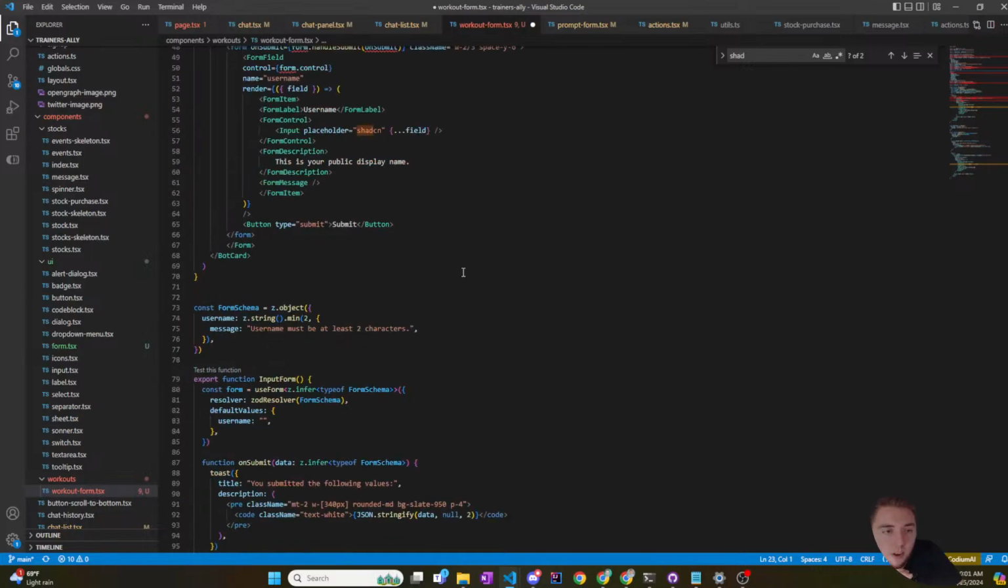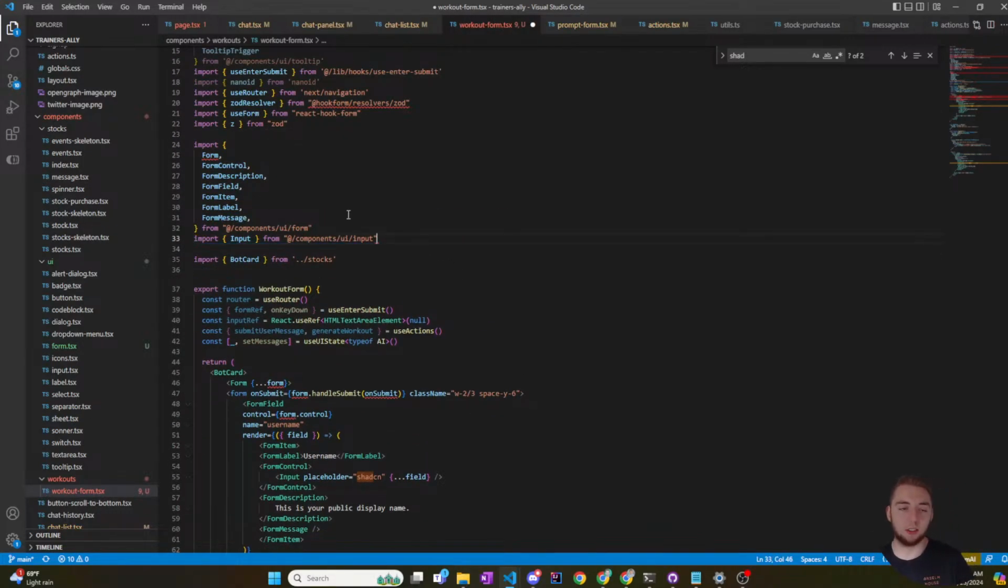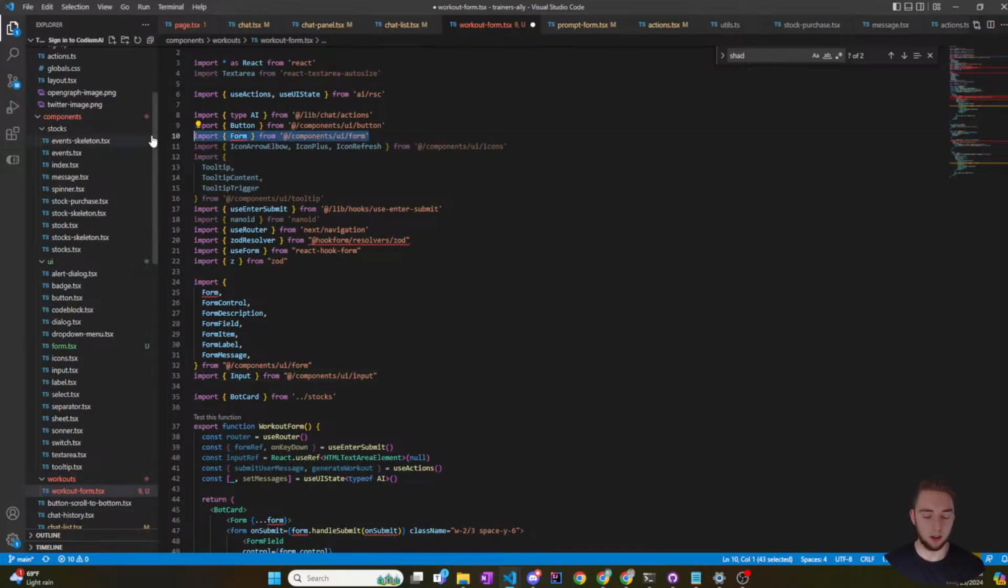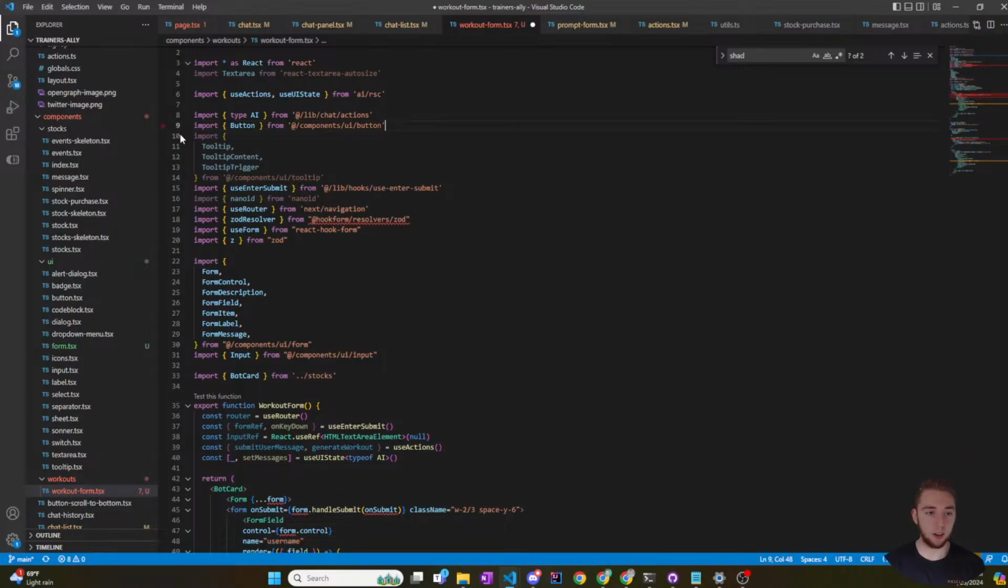I do not need the toast because I'm not going to be displaying a toast when they submit. I'm just going to have the loading thing within the form itself saying that it's starting to load the workout. So that is good. I don't need these either. Well, actually, I might end up using tooltips, so I'll keep those. I just need to make sure I have Zod installed. That's the main thing.